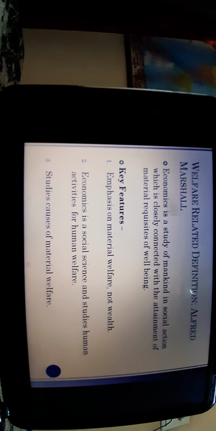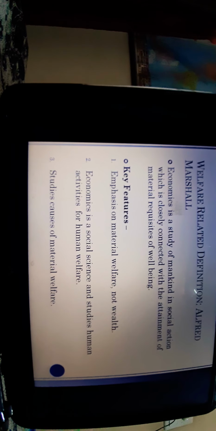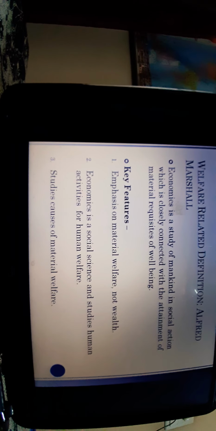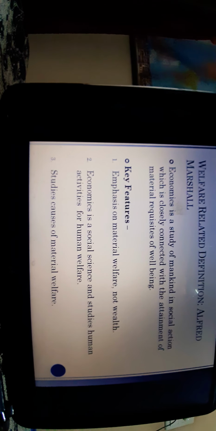Now move to the second one, which says economics is a social science and studies human activities for human welfare. So all the human activities are here considered to be the human welfare activities. This is the main striking point of the definition. Then come to the next one. It is all about the causes of material welfare, how the welfare can be done through the material things, that has to be understood by this Marshall's definition.